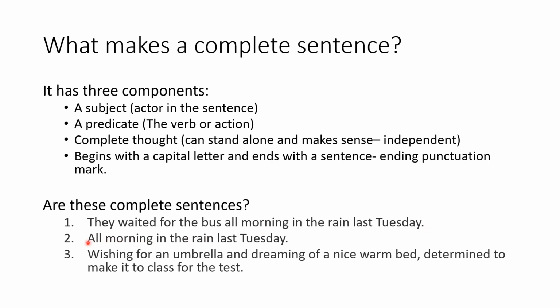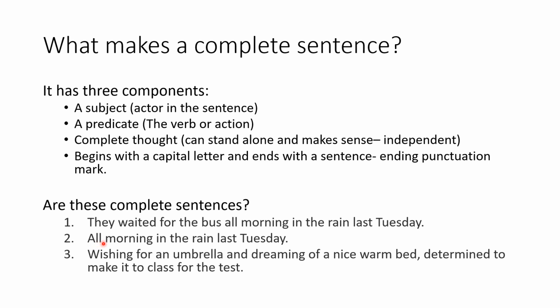What about group of words number 2? All morning in the rain last Tuesday. We can easily determine that this is taken from the first example. It is a cluster of words taken from example number 1.